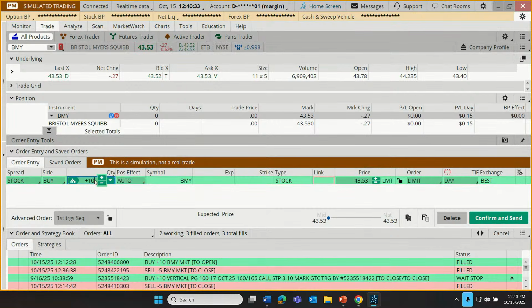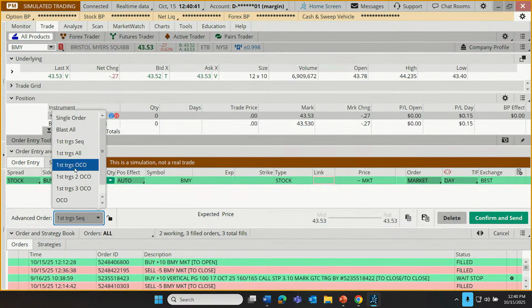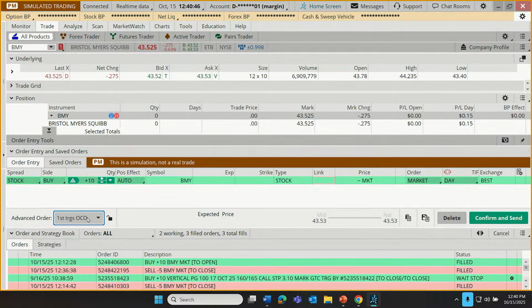Let's put in an order to buy 10 shares at the market price. But I'm going to change my order type here where it says advanced order. I'm going to change that to a first triggers OCO order. This is going to allow us to put in the 2 sell orders. So here's how to put in those 2 sell orders. This is just a different way to put in this multi-legged order.